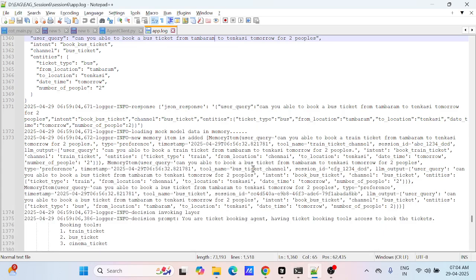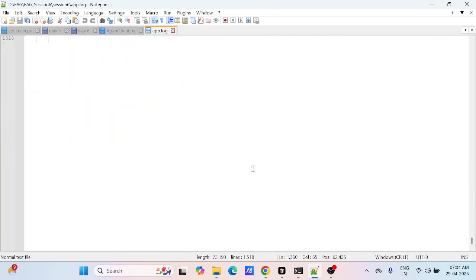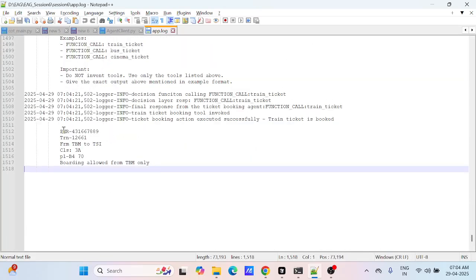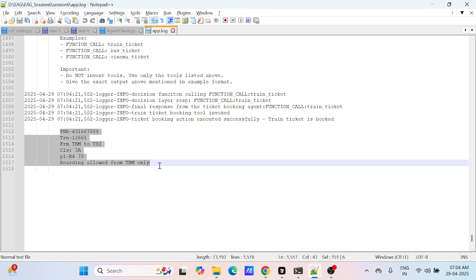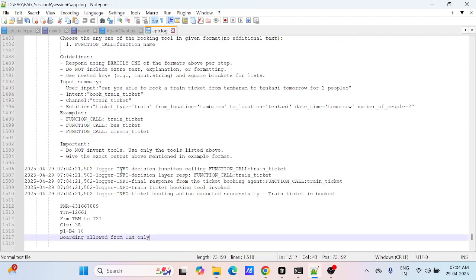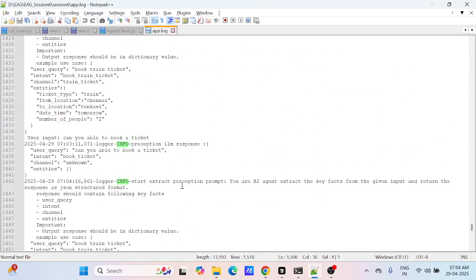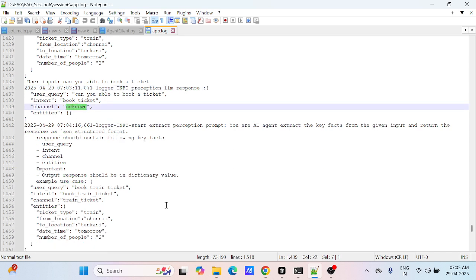Since it's mock data, let me show how we'll be pulling the data. This is the result, the expected result that needs to be shown: the train ticket has been booked. If you see here, this is the first layer. From the LLM response, we get which fields are missing.